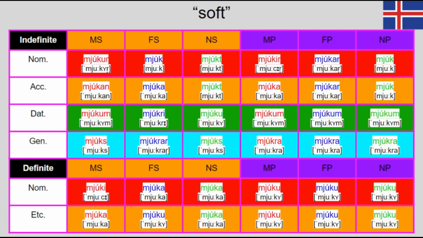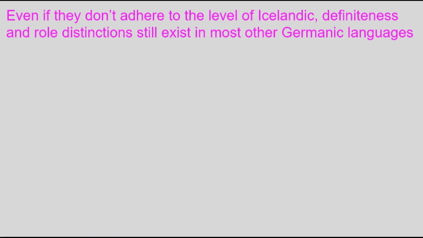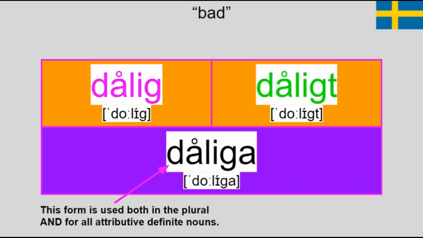As for the distinction between definite and indefinite/predicative adjectives, it only really remains intact in Icelandic, where the definite forms have really simplified. However, most of the other languages have a definiteness and/or role distinction on adjectives in some way. In Swedish, Danish, Norwegian, and Dutch, there's a specific definite form, but it's now become identical to the plural suffix.